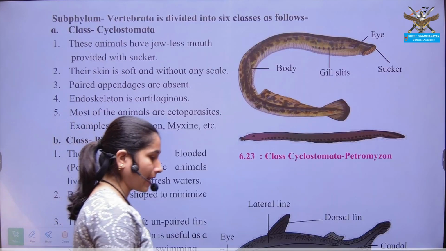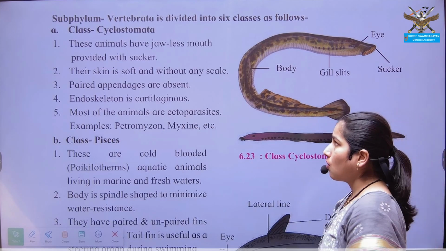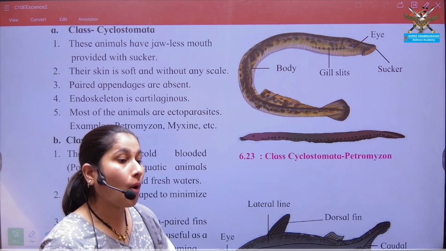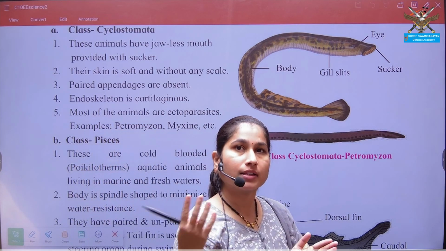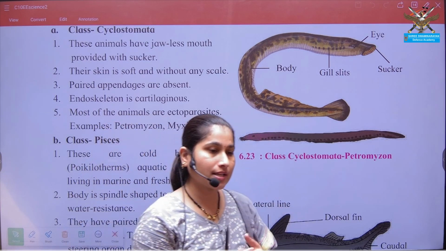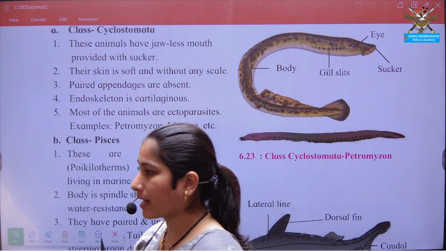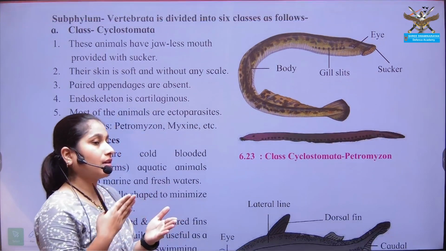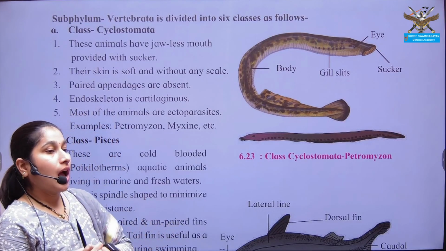So in that, first we are going to discuss the Cyclostomata. Why Cyclostomata? Can you directly jump to the fishes? No. Fishes have also evolved from some other kind of organisms, right? After hemichordates, there were some organisms showing the advanced characters of chordates, the presence of pharyngeal gill slits, nerve cord, and notochord.